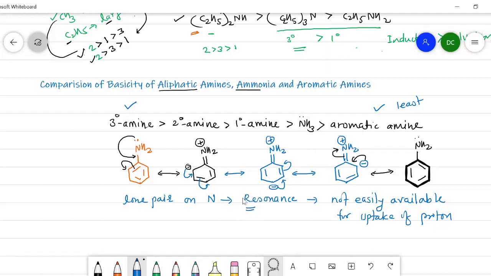This is the comparison of basicity of aliphatic amines, ammonia and aromatic amine. Aliphatic amines are more basic as compared to ammonia, and aromatic amines are least basic as compared to ammonia as well as aliphatic amines.